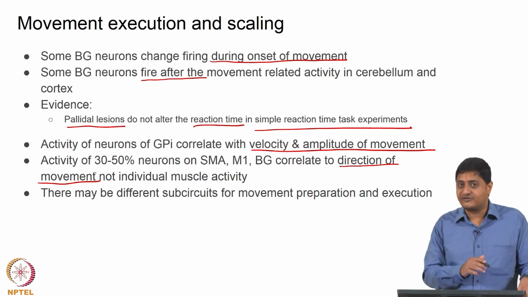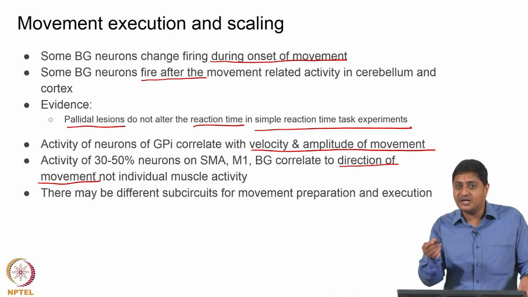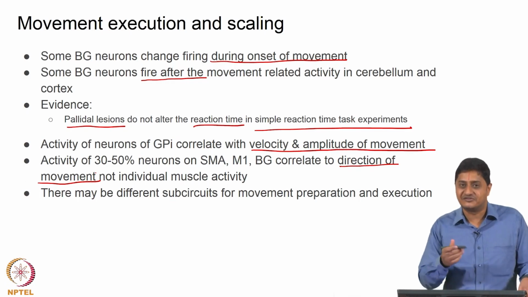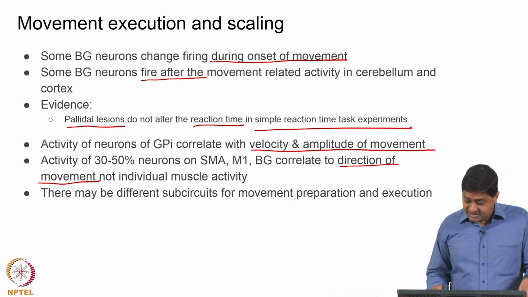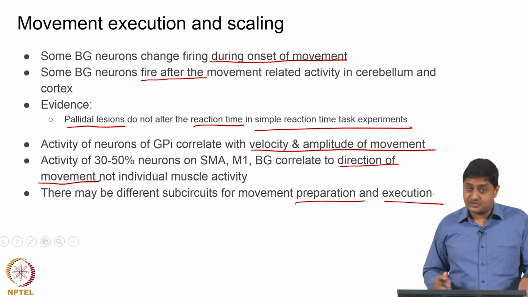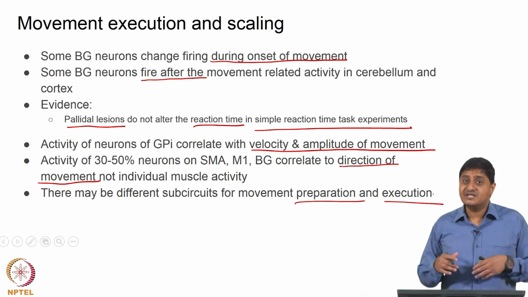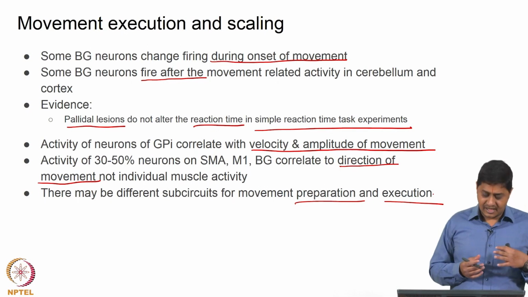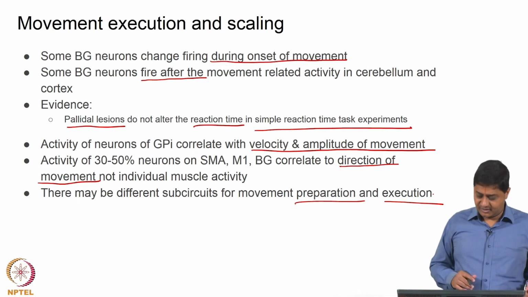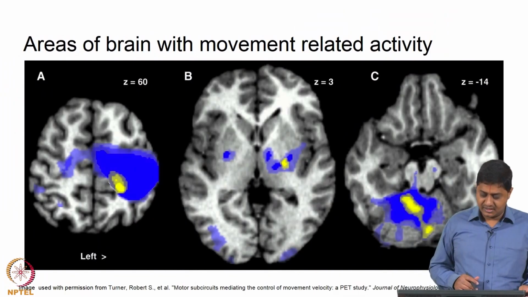Here we are studying motor function, but probably we can speculate about the role of the basal ganglia in executive decision making, right. Again, there may be different circuits for movement preparation and execution. So, one is selection, then there is preparation and execution. It turns out that it is probable that there are different subcircuits for preparation and execution.